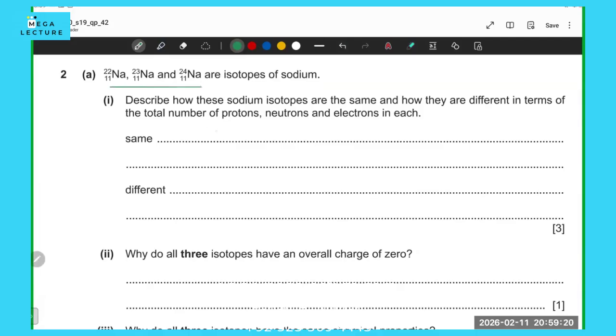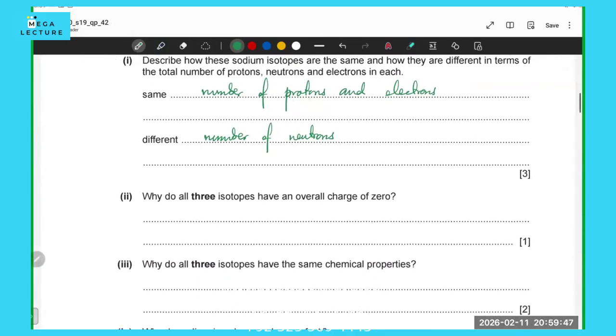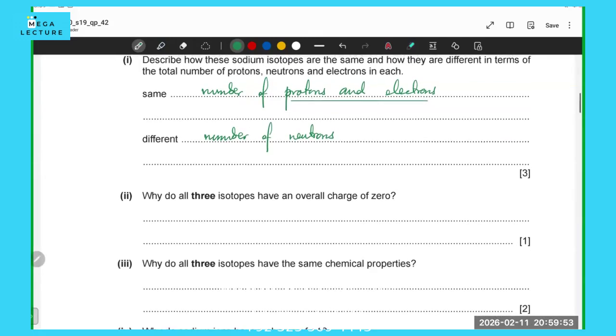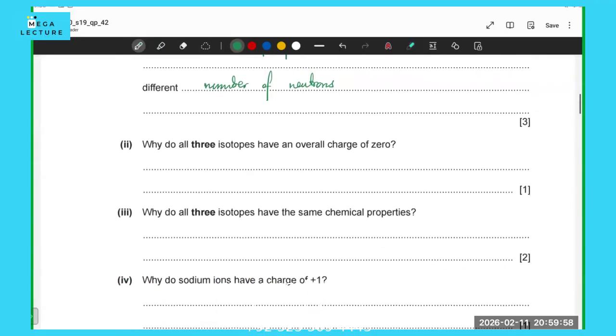Whenever you have isotopes, they have the same number of protons and electrons, but a different number of neutrons. All isotopes are basically the same element. Protons and electrons are what define an element. The neutrons, on the other hand, vary a lot.